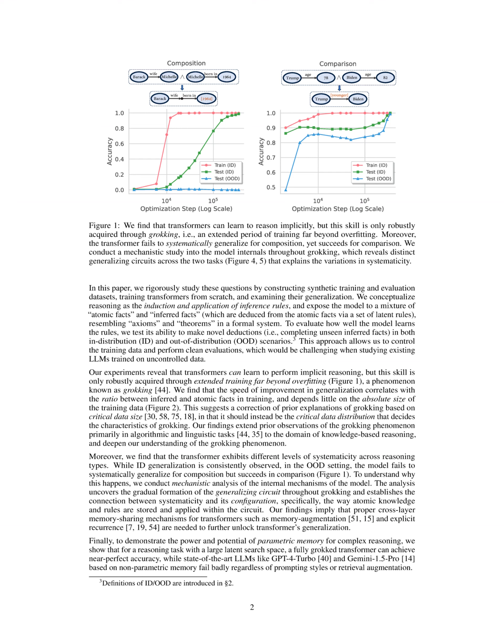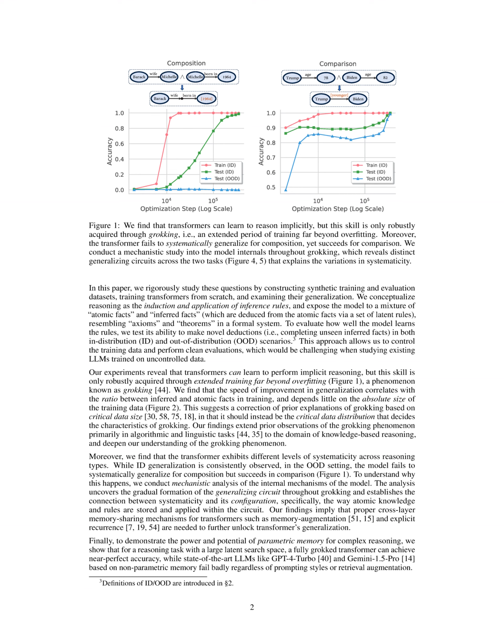The theoretical and practical benefits of using the method described in the paper include the ability to enhance transformer models' reasoning capabilities through grokking, which allows for the acquisition of implicit reasoning skills over knowledge. This method enables transformers to learn to perform complex reasoning tasks by inducing and applying latent rules in a generalizable manner. Through controlled experiments, the method reveals that transformers can acquire systematic generalization through extended training, far beyond overfitting, leading to improved performance on both in-distribution and out-of-distribution scenarios.